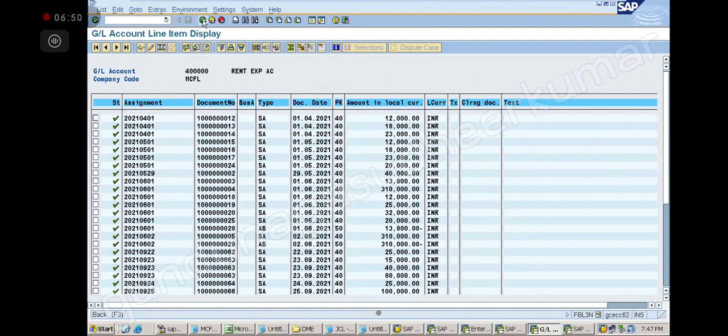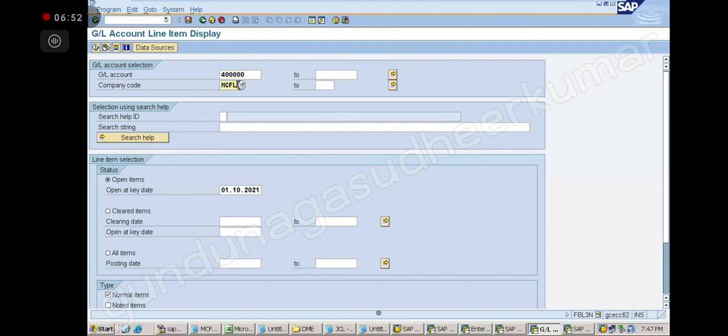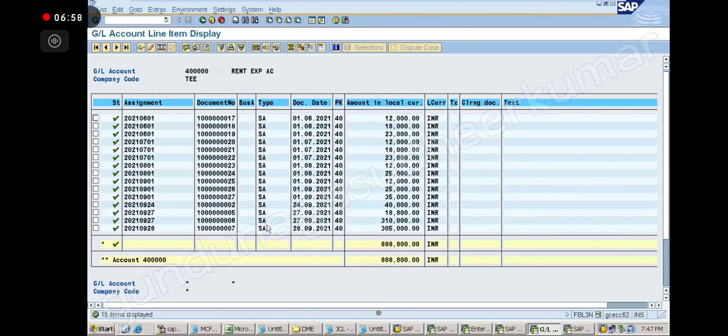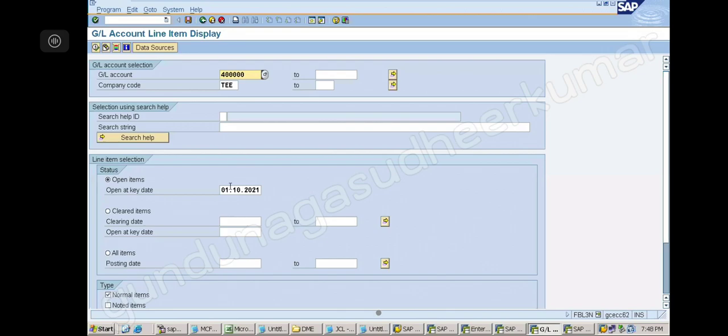Okay, sorry. It's another company. What is the company code we have? TE, right? TE. Okay, no problem. Execute, let me show you. Now you see? Can you not see 17, 18, 19, 20, 21, 22, 24? Correct? Sir, in my system up to 10 only it will show, sir. Whatever entries I have entered yesterday and today, it will not show, sir.